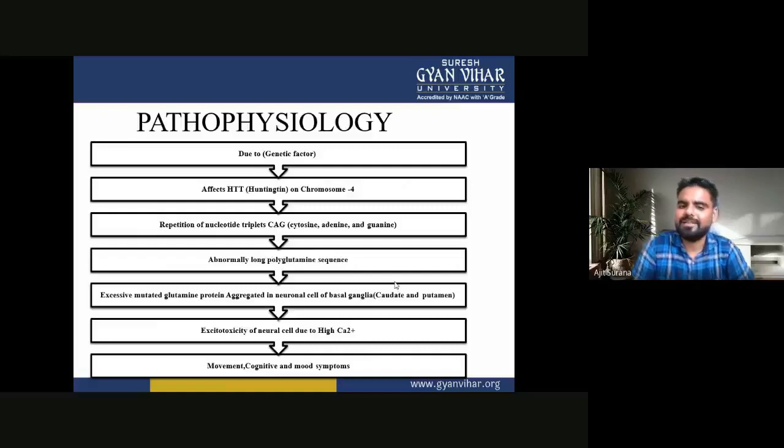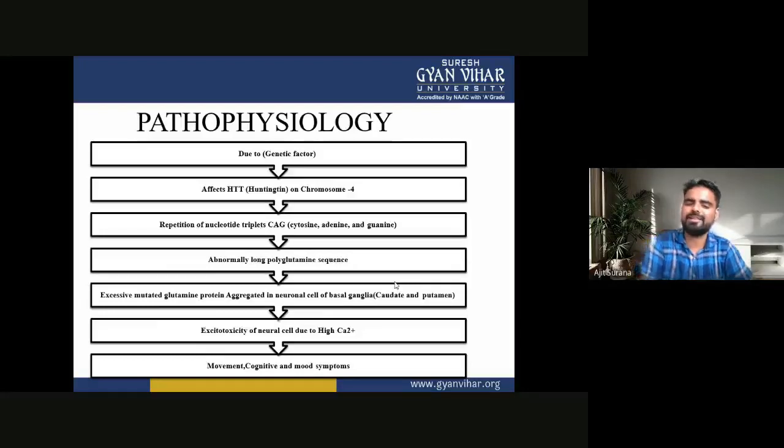This causes an abnormally long polyglutamine sequence. Due to the abnormally long polyglutamine sequence, excessive mutated huntingtin protein aggregates in the neuronal cells of the basal ganglia, the caudate and the putamen, due to which